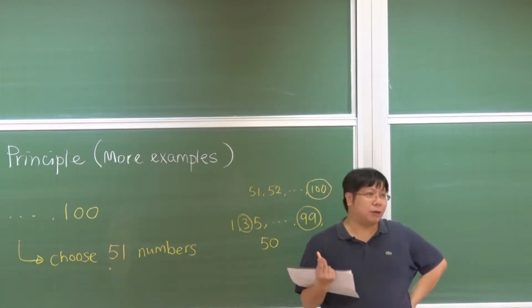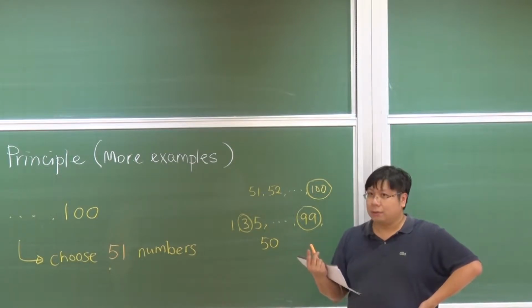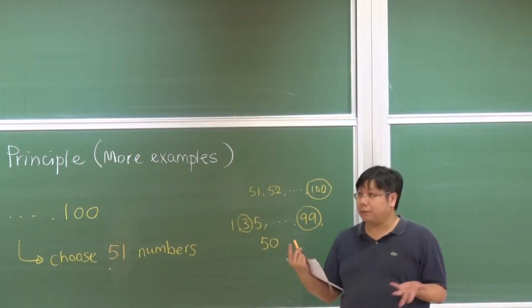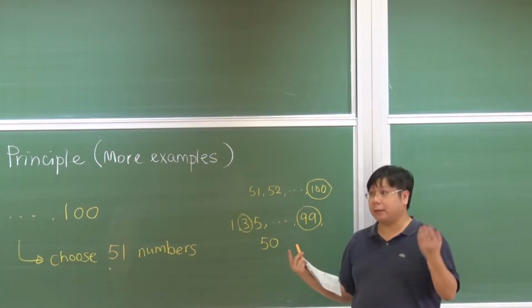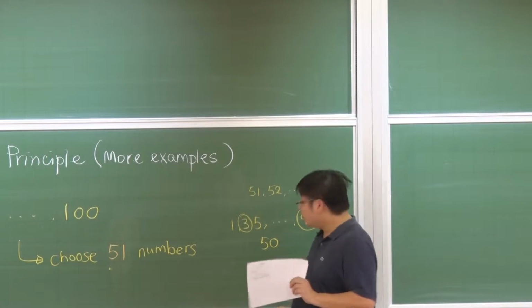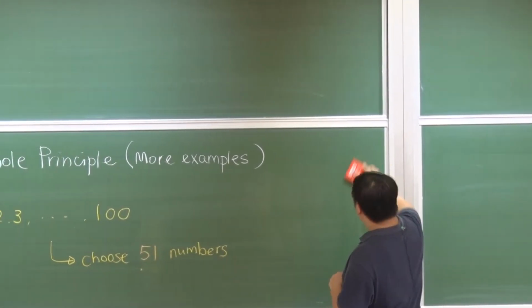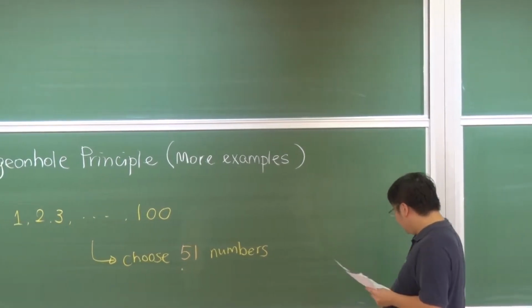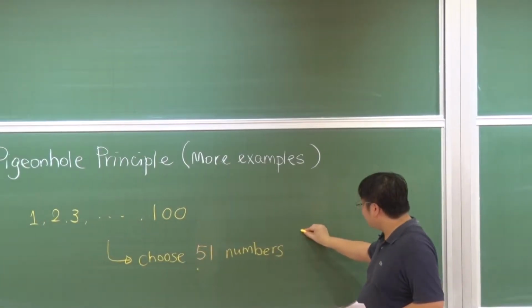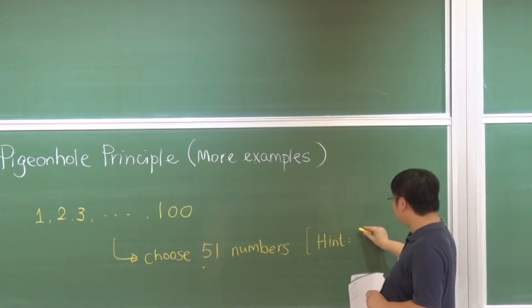Maybe you can also argue that 1 cannot be selected. Maybe you can argue that 2 should not be selected, and so on and so forth. But this takes a long time. So here, let me show you a very tricky way to prove this. The hint for proving this is that we are using the Pigeonhole Principle.